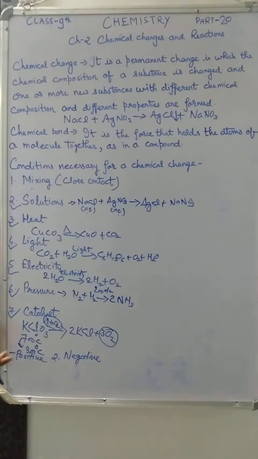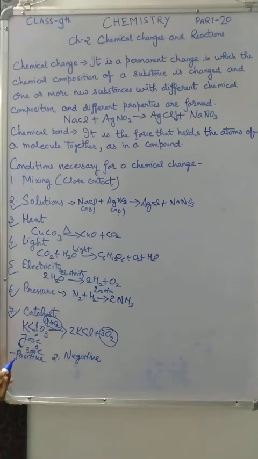When a catalyst increases the rate of the reaction, it is called positive catalyst. When a catalyst retards a reaction, meaning it decreases the speed of the reaction, it is called negative catalyst. Examples are also given in your book. You have to study it.